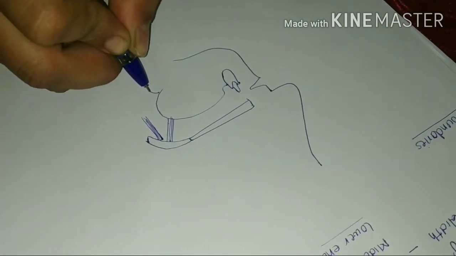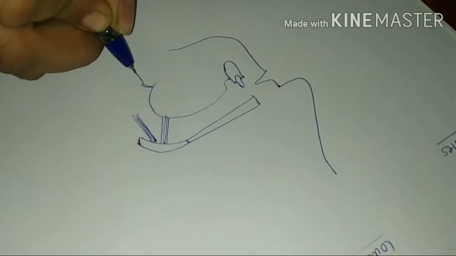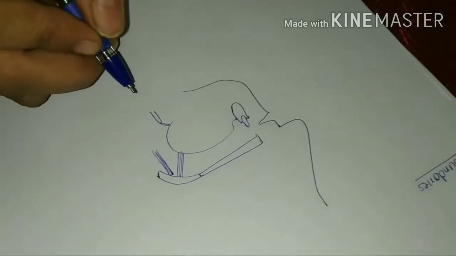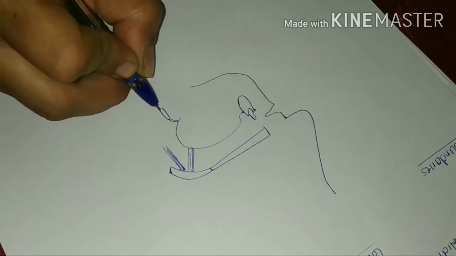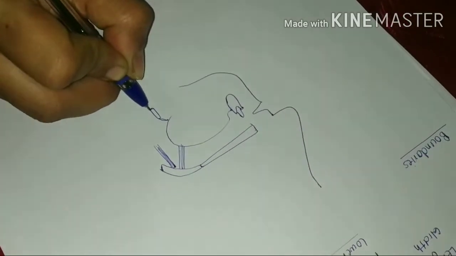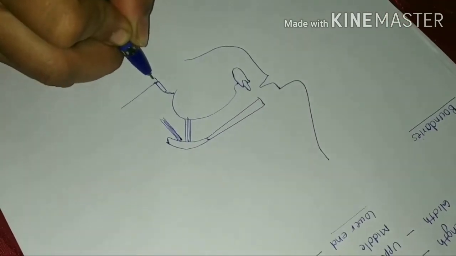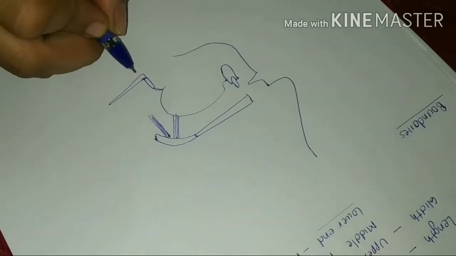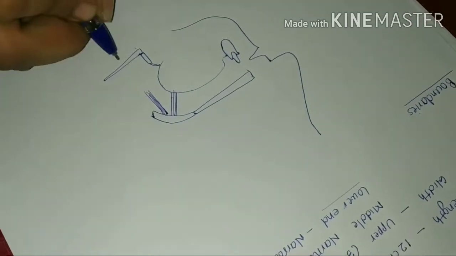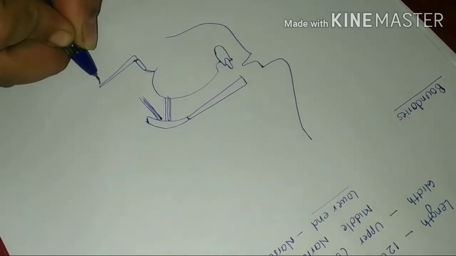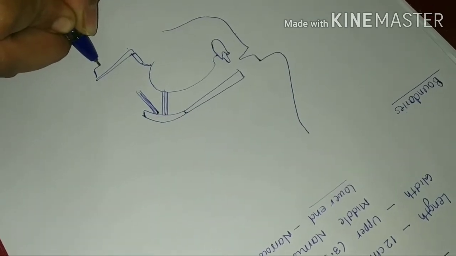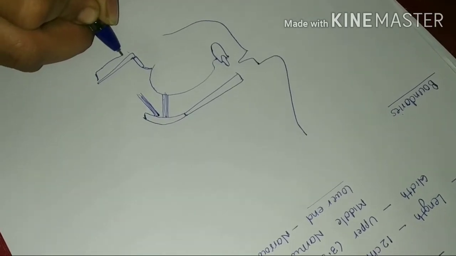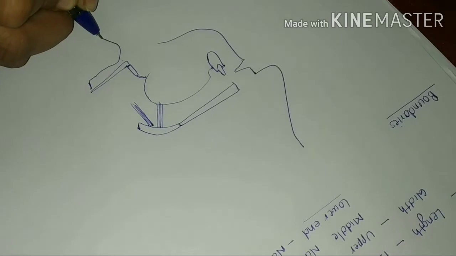Then lower down there is the epiglottis. Below this epiglottis there is the hyoid bone and here lies the thyroid cartilage. So we can draw the thyroid cartilage cross section of this.